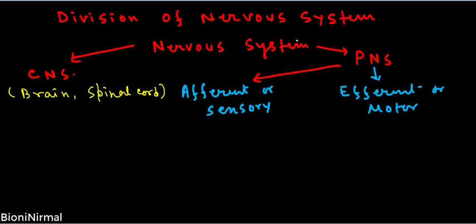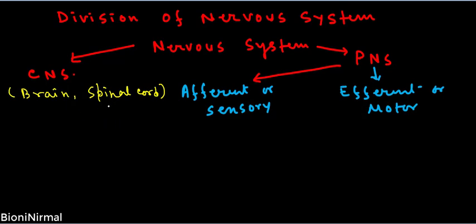Then there are different types of systems responsible for specific functions, and the nervous system is another system which helps our body to detect changes in the external environment, and according to these changes our body responds. The nervous system is made up of two different types of cells, the neurons and the neuroglia. But here we will talk about the divisions of our nervous system, which is divided into two broad categories, the central nervous system and the peripheral nervous system.